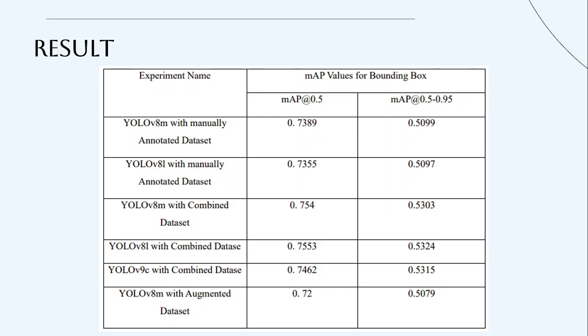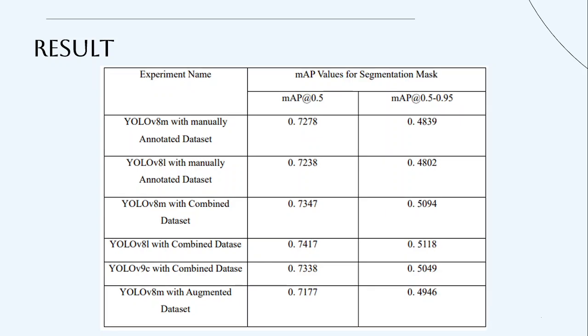So we can conclude that increasing the dataset size does affect the model, and we can also conclude that the semi-automation pipeline is helping us to increase the dataset size. And second, we have the segmentation marks. We can see the same thing: the manually annotated dataset for YOLO V8M is scoring 0.7278, where the combined dataset is scoring 0.7347. It's a minor improvement, but it's still an improvement. So increasing the dataset size does matter. But in this chart, we can see that YOLO V8L with the combined dataset performs the best.